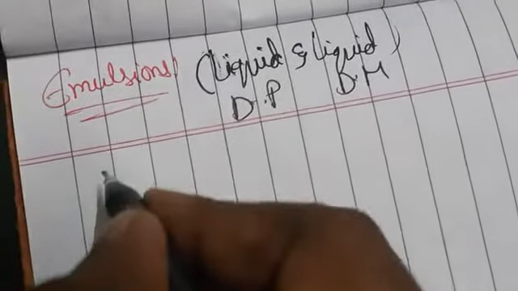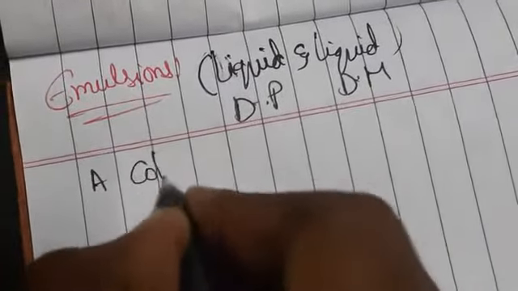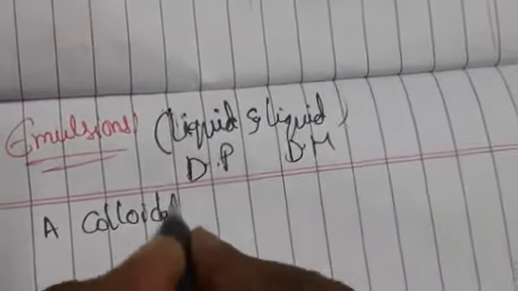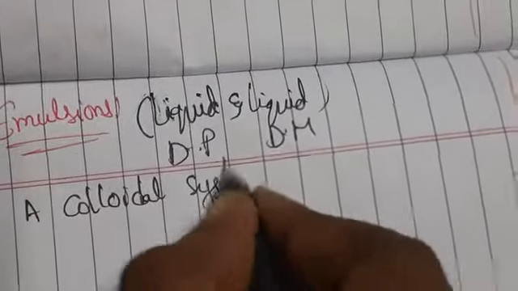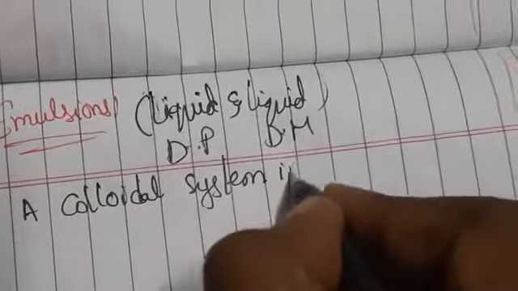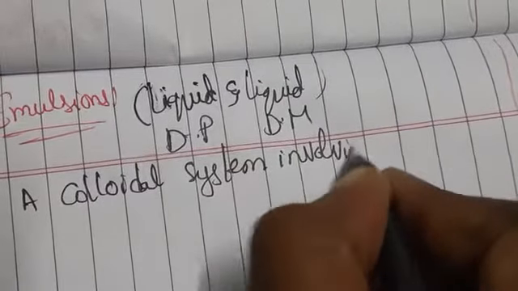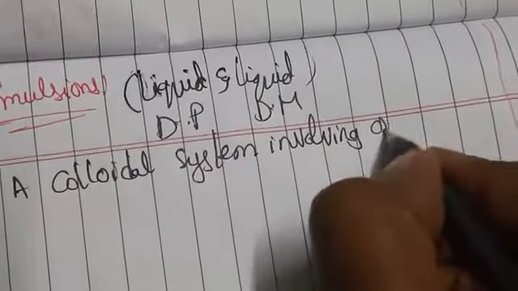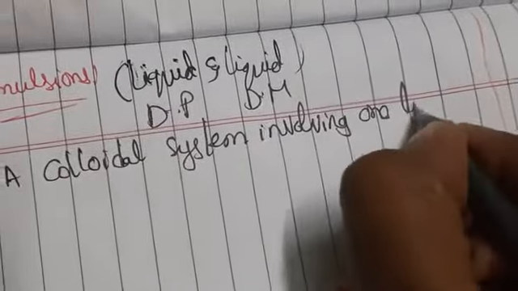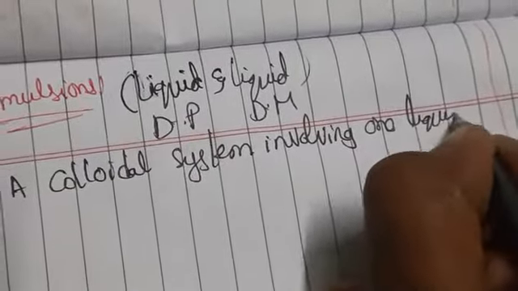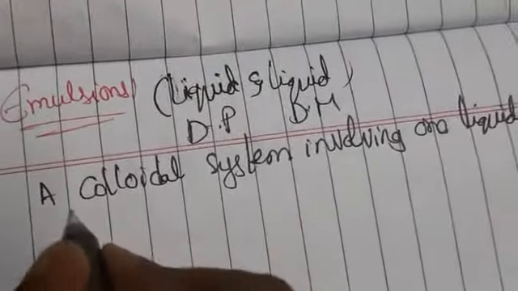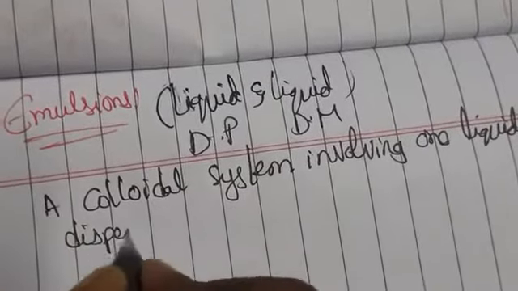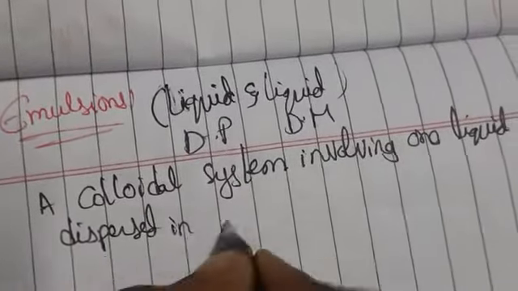The definition of emulsion is that it is a colloidal system involving one liquid dispersed in another.